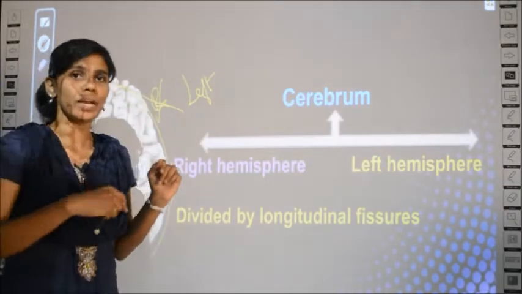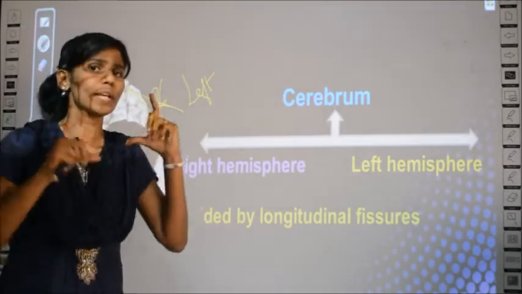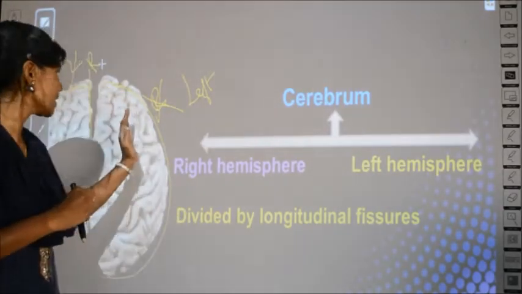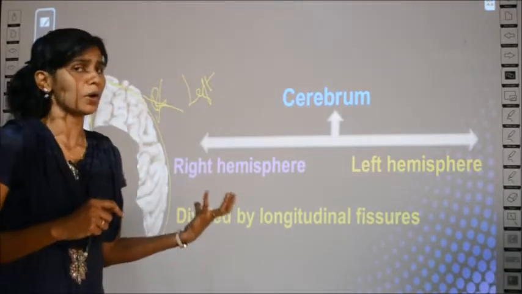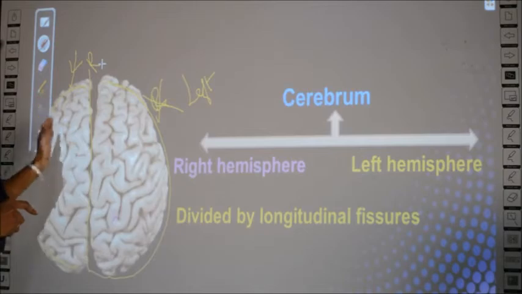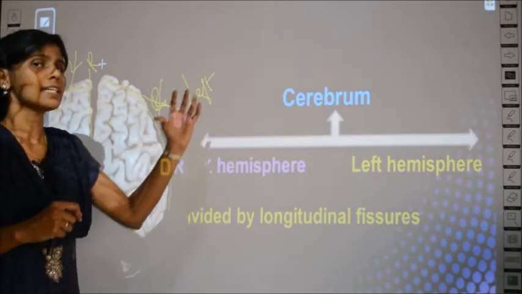For you only, this is right and this is left, right? So always when an image is given, you have to mark the right side as left and the left side as right. Clear? So now, which is the right hemisphere? This is the right hemisphere and this is the left hemisphere of the cerebrum.